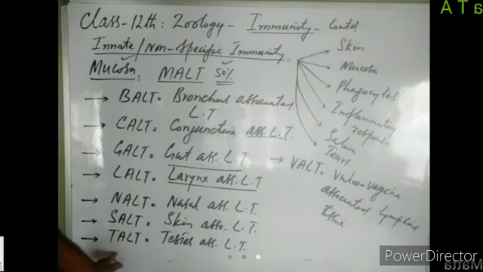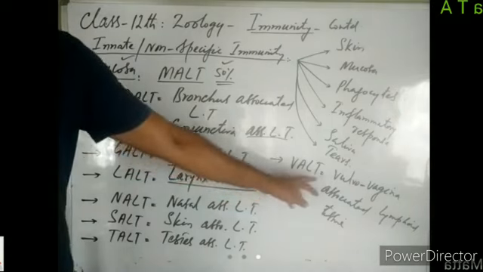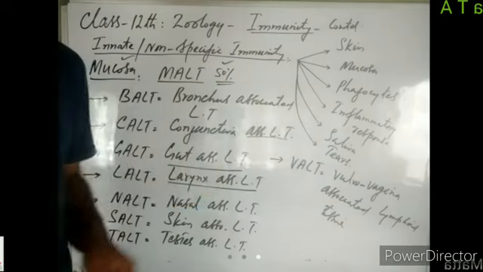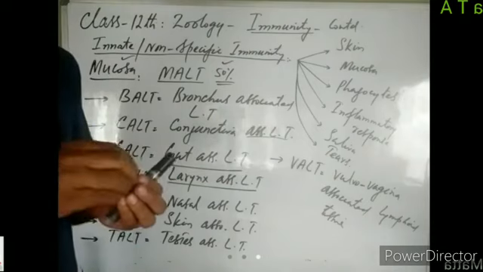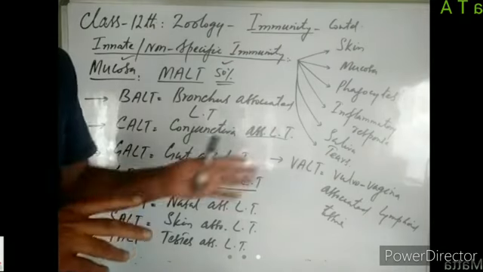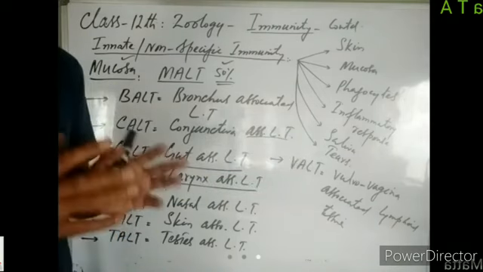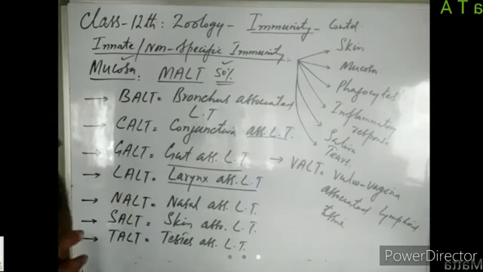Then we have got TALT, testes associated lymphoid tissue. This lymphoid tissue is present in our testes, and the lymphocytes present in it protect the testes from the entry of pathogens. Then we have got VALT, vulvovagina associated lymphoid tissue. It is present in females, right? It protects their vulva and vagina from the entry of pathogens. If the pathogen crosses the mucous membrane of the vulva and vagina, then this pathogen comes in contact with the VALT. The lymphocytes present there will kill the pathogen, destroy the pathogen, and may stimulate the remaining part of the immune system for tackling the pathogen, right?